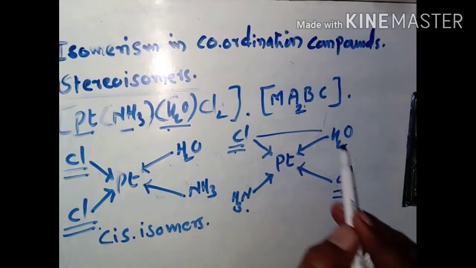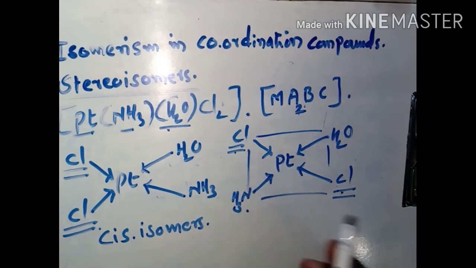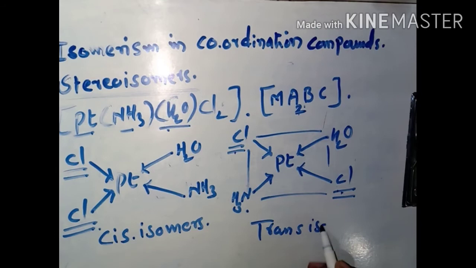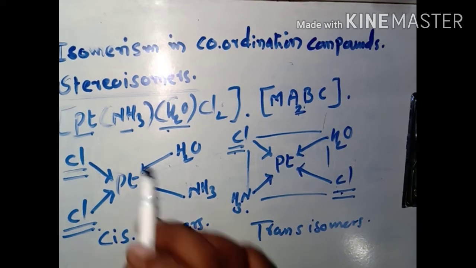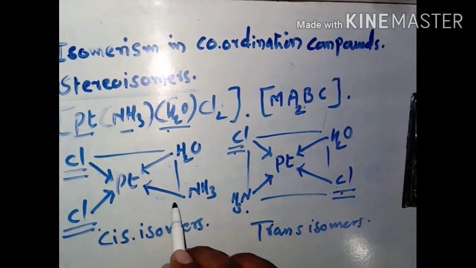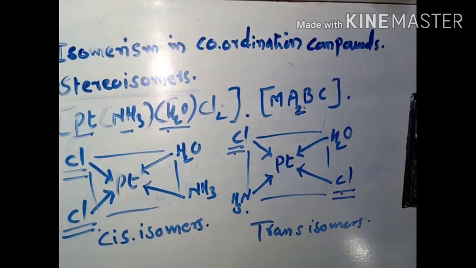That's why such an arrangement is a trans arrangement, known as a trans isomer. So in this way we can write the cis and trans isomers by putting the same type of ligand on the same side of the central metal ion or in the opposite direction of the central metal ion.